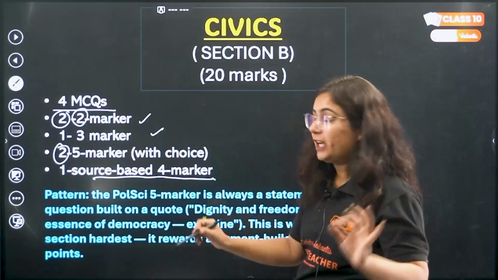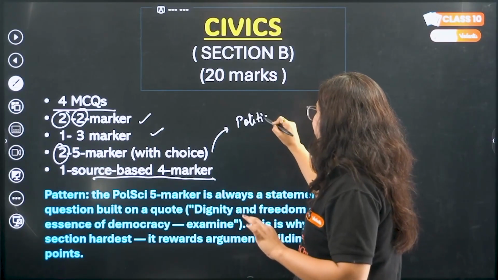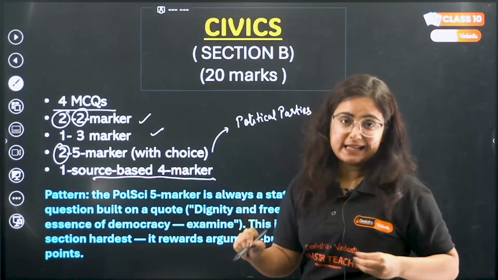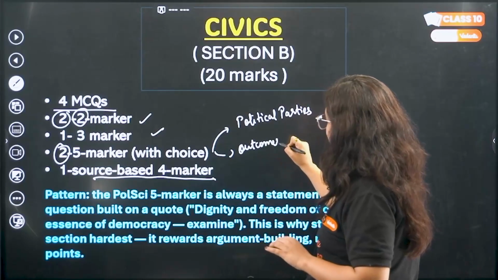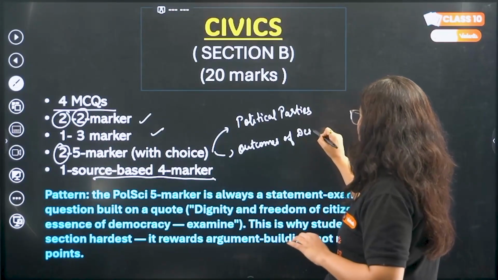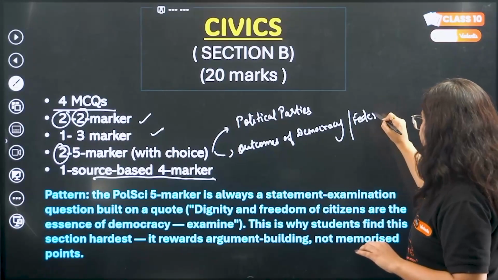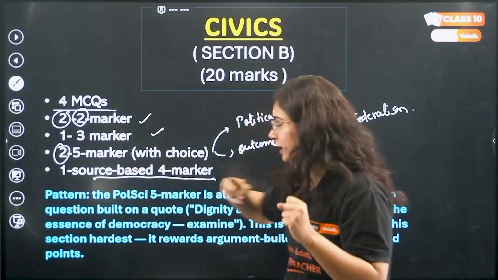From these 2 5 marker questions, one is for sure from the chapter political parties. Okay, this I am telling you, beta, as per my analysis. And the second can be from the chapter outcomes of democracy, or it can be from federalism. So this is for sure. Okay, the rest is clear here.